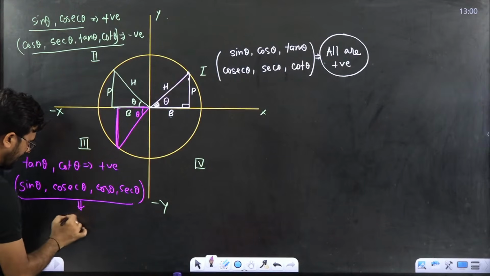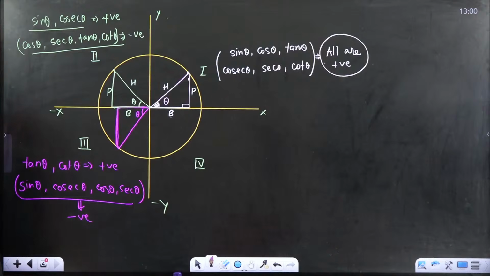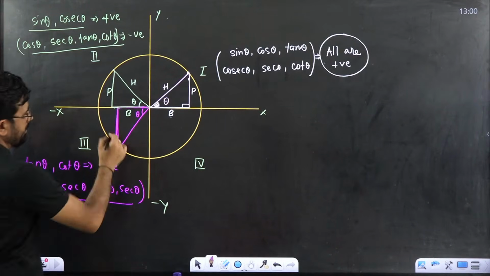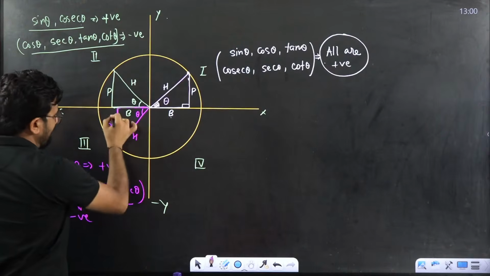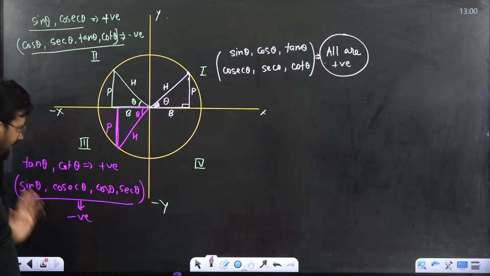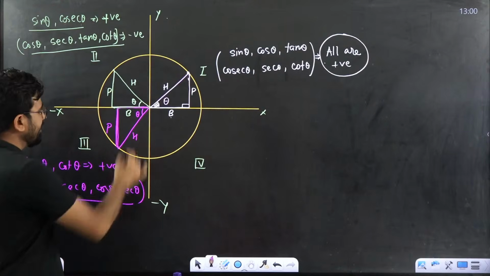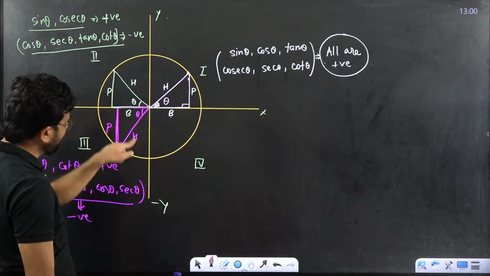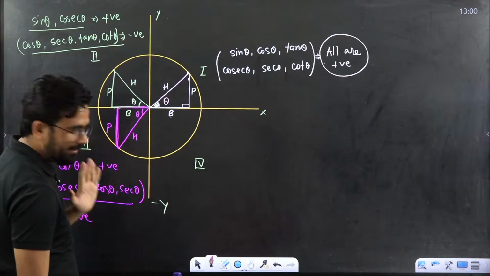All are negative. Understanding? Because what is sin theta? Sin theta is perpendicular upon hypotenuse. This is perpendicular, this is hypotenuse. Perpendicular is negative, hypotenuse is always positive. So this is very simple, negative. Similarly, cos theta is base upon hypotenuse. Base is negative, hypotenuse is positive. Again, it is a negative value.